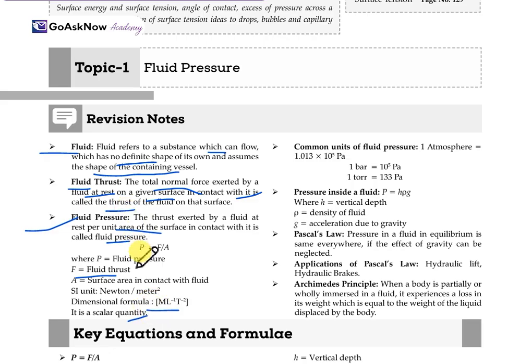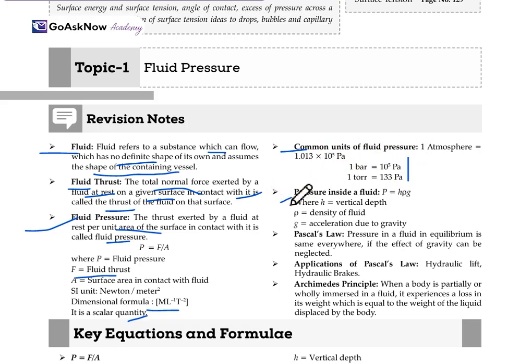So this is all about fluid pressure. Now let's move forward with the common units of fluid pressure. 1 atmosphere equals 1.03 into 10 raised to the power 5 Pascal. 1 bar equals 10 raised to the power 5 Pascal, and 1 torr equals 133 Pascal. These are the standard common units of fluid pressure.